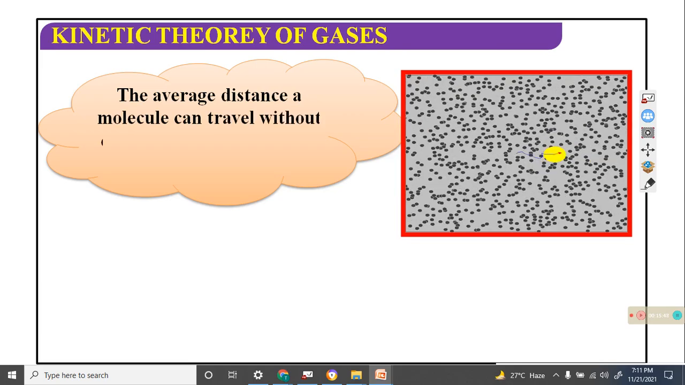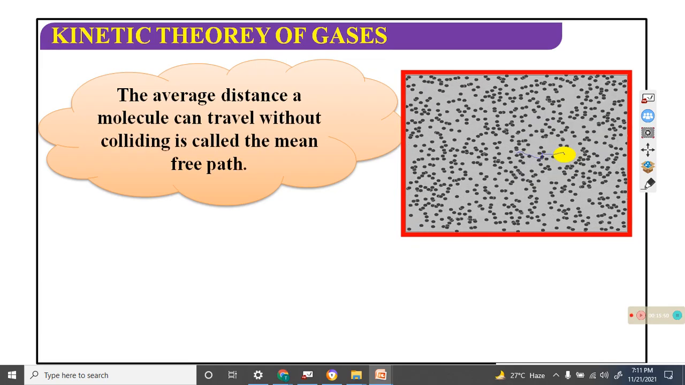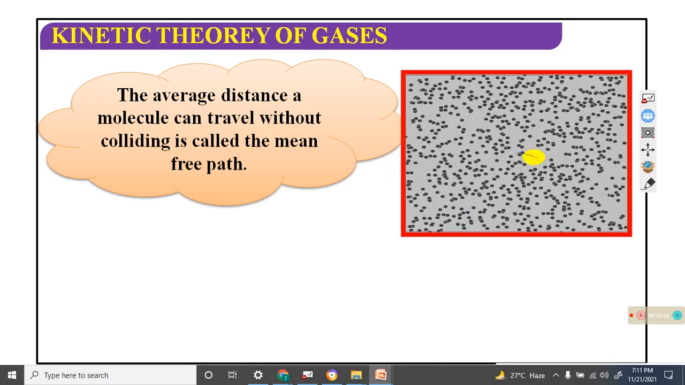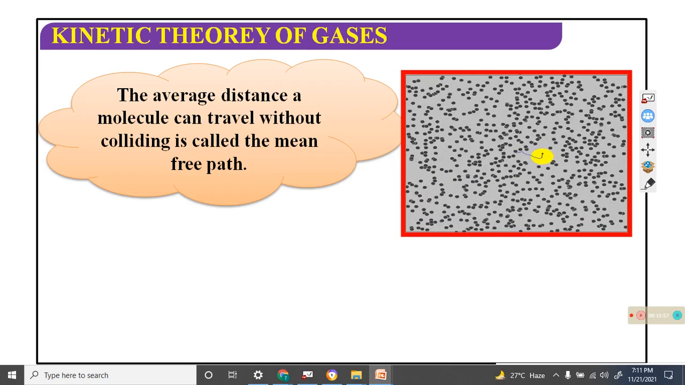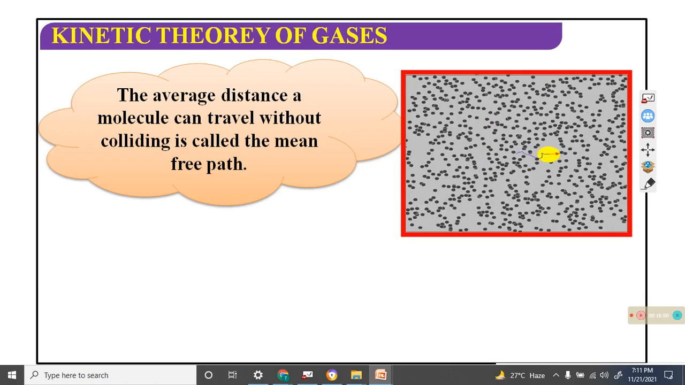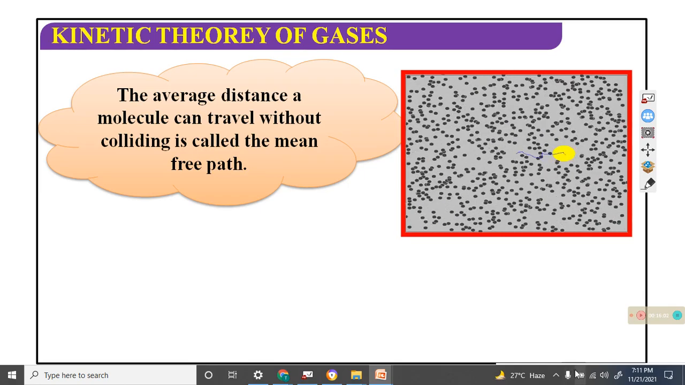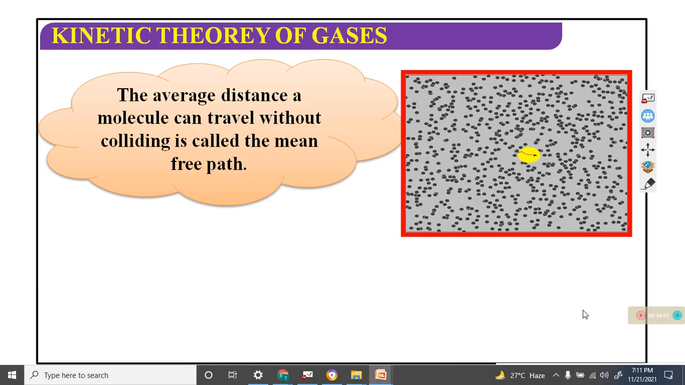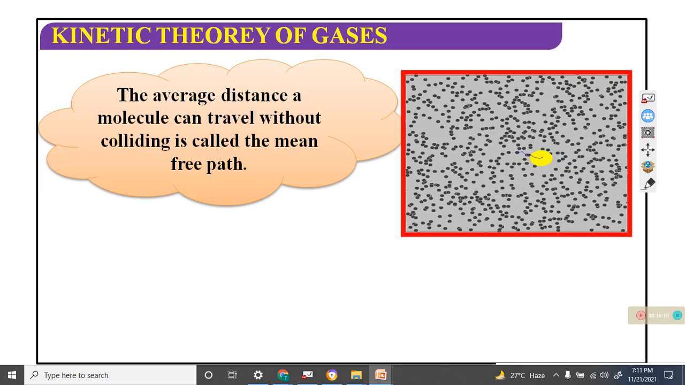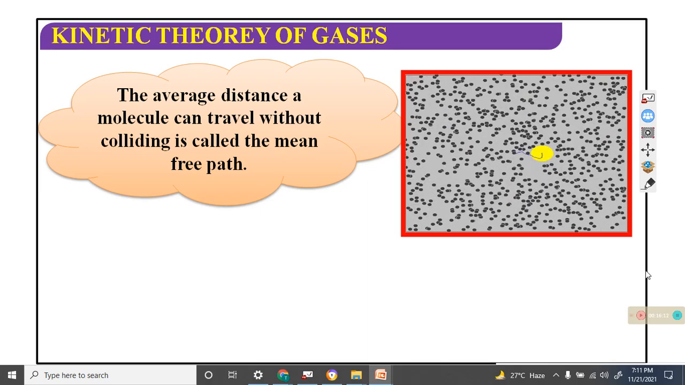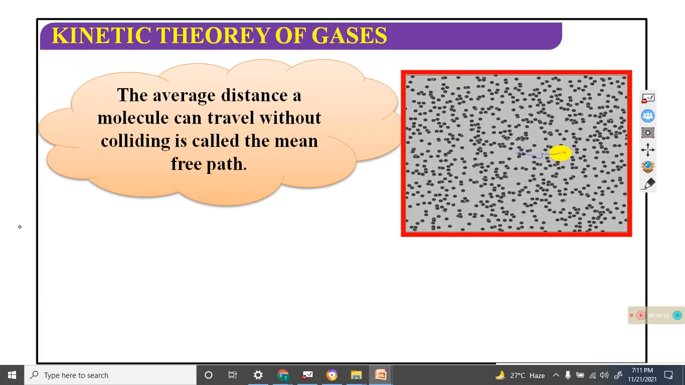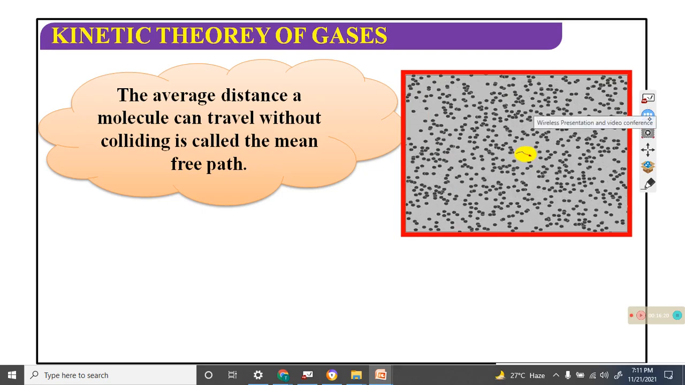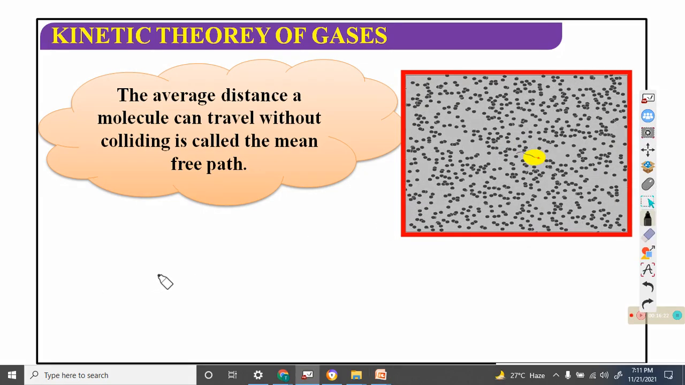Next one. The average distance a molecule can travel without collision is called the mean free path. Okay, this is called the free path, and the average of this free path is the mean free path. And what is the expression of the mean free path?